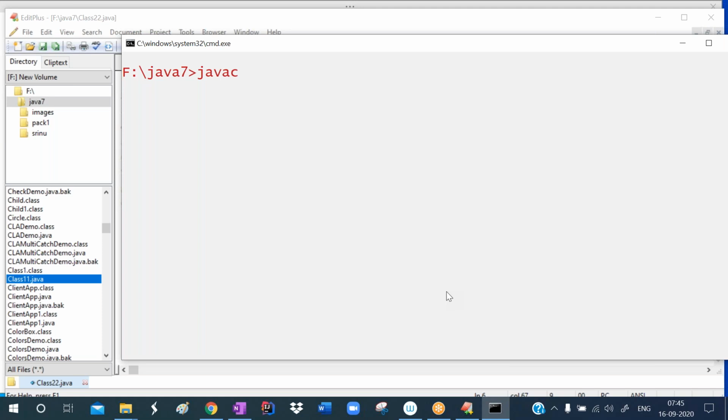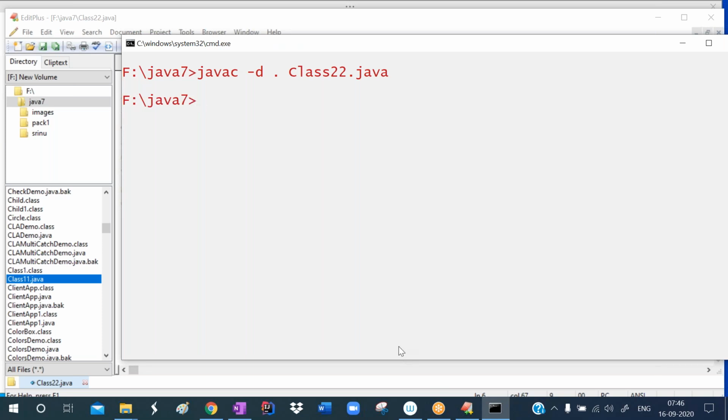We want to create the package now. So to create the package, what do we write? javac -d . The dot means the current location where the package is. If the package is not already created, it creates a new package. Pack1 is already created, so it opens that package, and in that package it stores this Double2.java class. This class's bytecode file will be created in the package. Observe here. Successfully created.